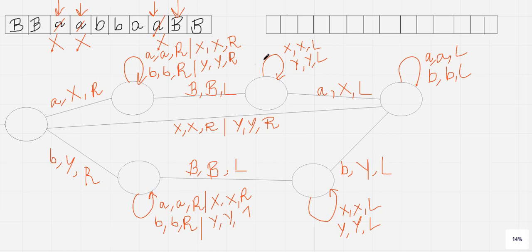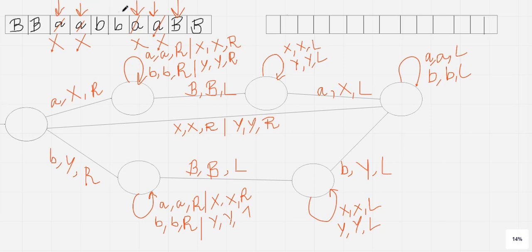And then finally after completion of this, the tape head will move to this position, where if it is a, then it will replace it by x, perfectly fine. And if it is b, then b will be replaced by y and it will move in the left direction.